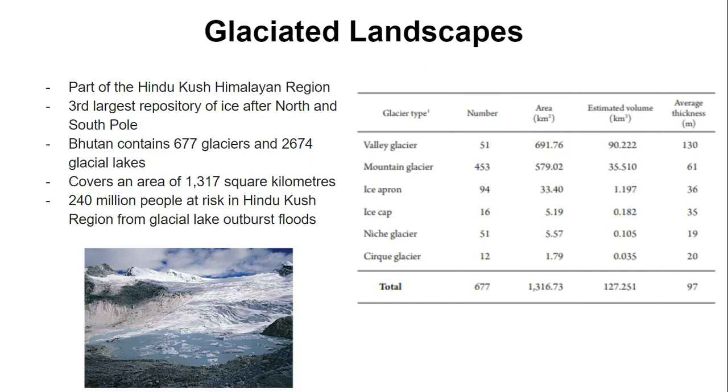With the threat of global warming and the melting of the Himalayan glaciers, over 240 million people are at risk from glacial lake outburst floods in the Hindu Kush Himalayan region. This is when the amount of meltwater in a glacial lake exceeds its capacity, causing devastating floods.